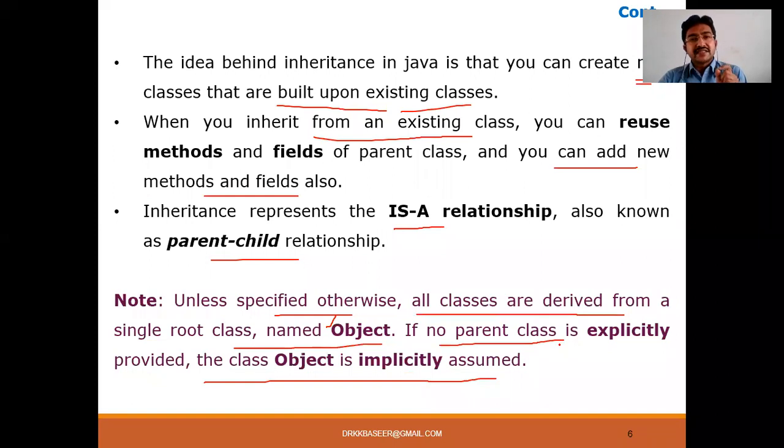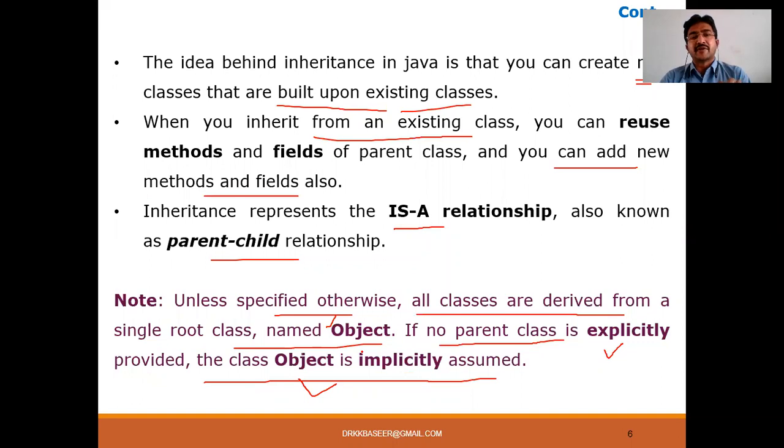If, for example, you say class B extends class A, then class B is not deriving from the Object class; it is deriving from the parent class, that is class A. So if you want to explicitly define it through the inheritance concept, through the extends keyword, then it is derived from that parent class. If you are not deriving from a parent class, then that class will automatically be derived implicitly from the class called Object. So Object here does not mean an instance of a class.